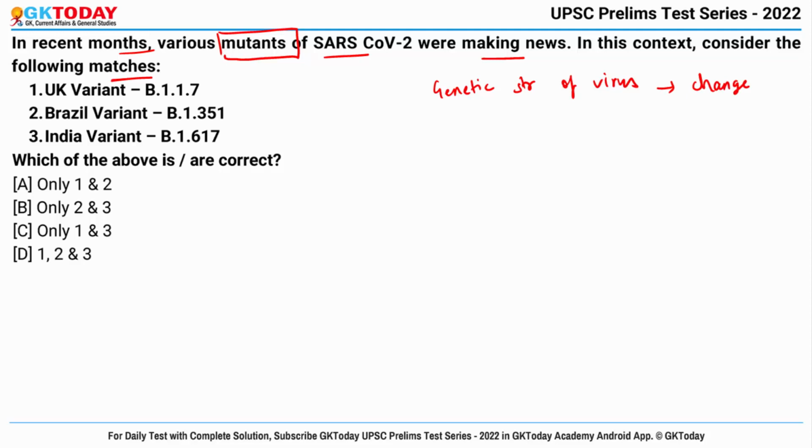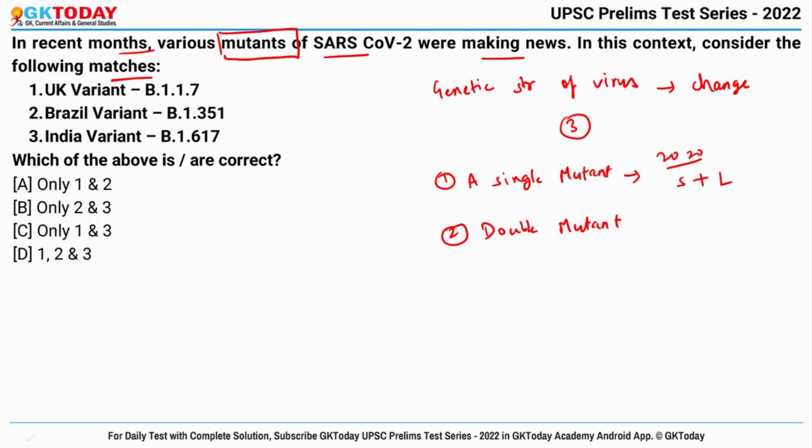There are basically 3 types of mutation. First is a single mutant, and this arises when a single mutation occurs in the genetic material, okay? For example, in the year 2020, the S type mutated into L type strain. Then second is double mutant. It arises when 2 mutations combine to form a new variant, and an example is